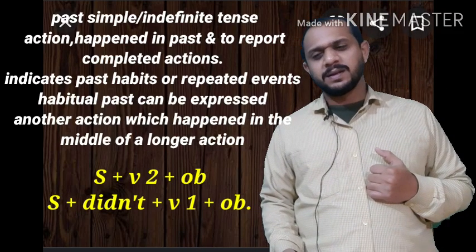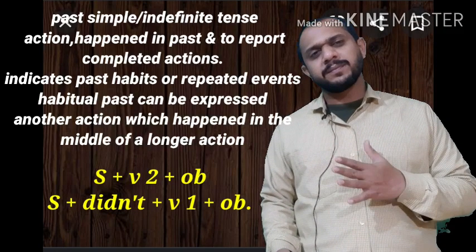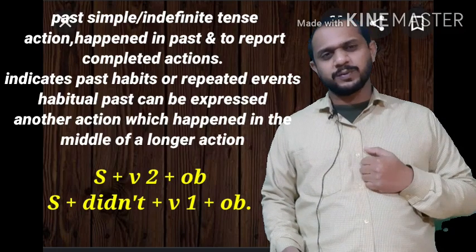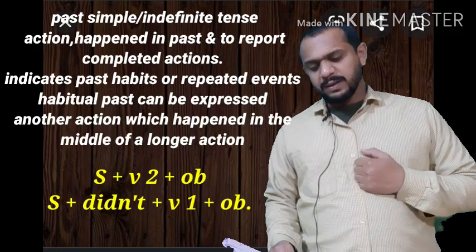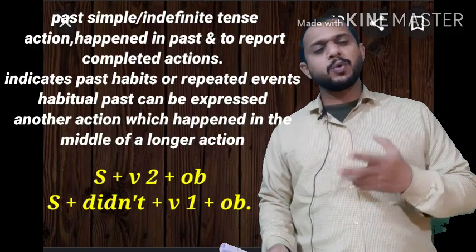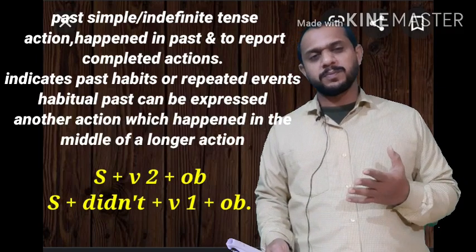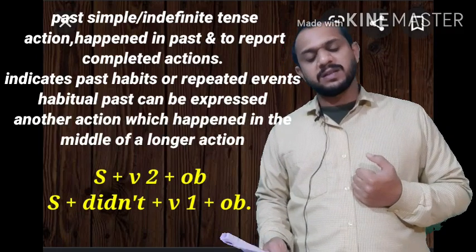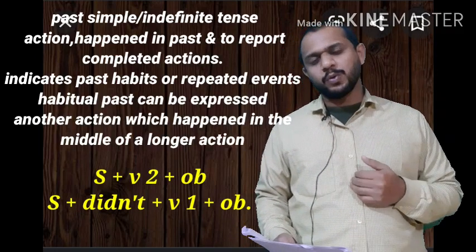We met them 3 days ago. Okay, so like that we can make a simple past sentence. We closed our shop at 8 p.m. Then I visited the Taj Mahal last year or 3 months ago, like that.